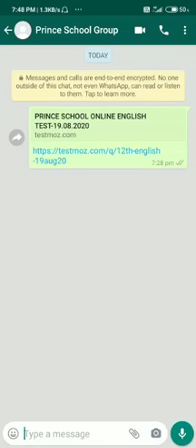You need to just click the link, as you would click it for a Zoom app. In the same way, you are just supposed to click this link. If you see this link, you will see 12th English 19th August 20. Depending upon each day, according to the timetable, you will be getting the class first, which class your child is studying, and then the subject name.